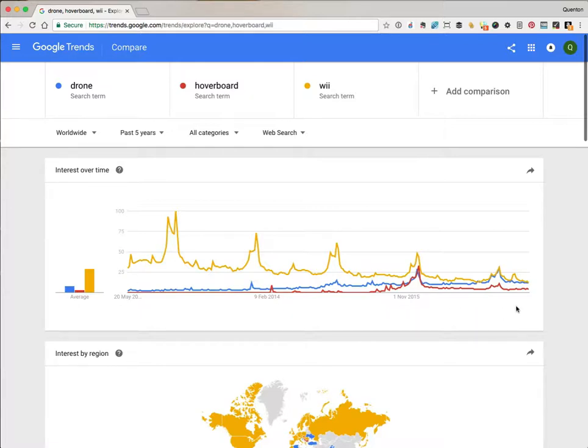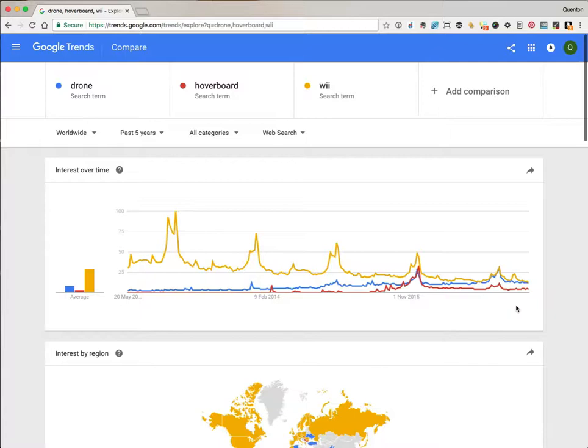So you can see that Google Trends is brilliant for looking at seasonal trends and finding which products are seasonal and when demand for them is at its peak, which is all really important stuff to know if you're planning marketing campaigns, and it's something that most keyword research tools won't tell you.